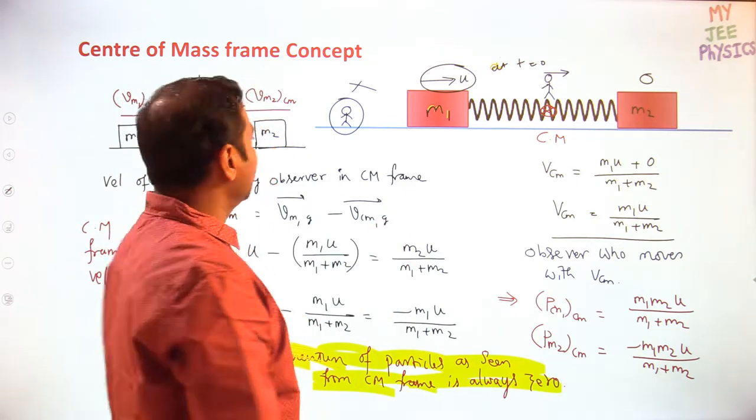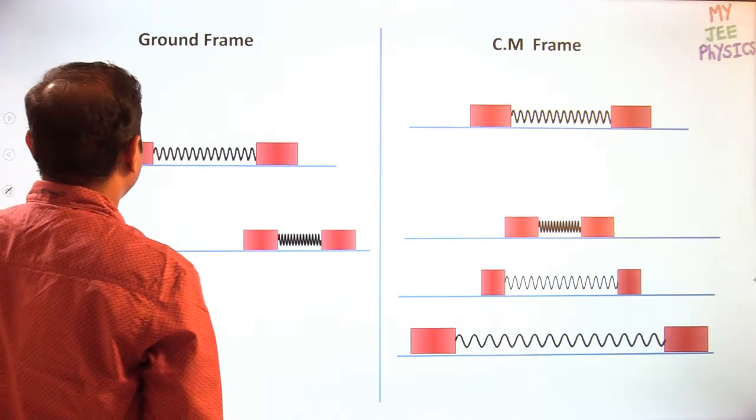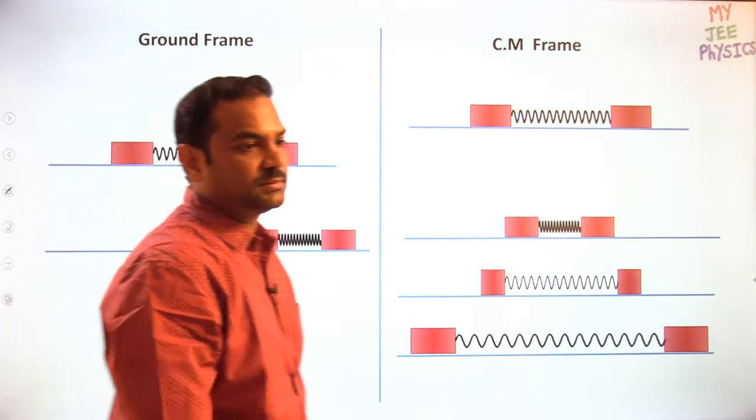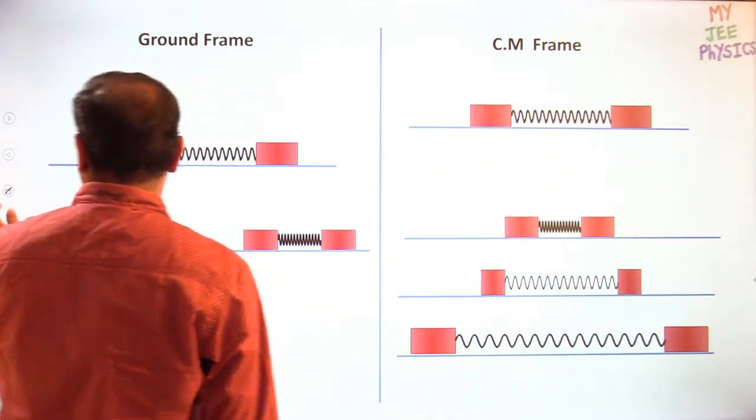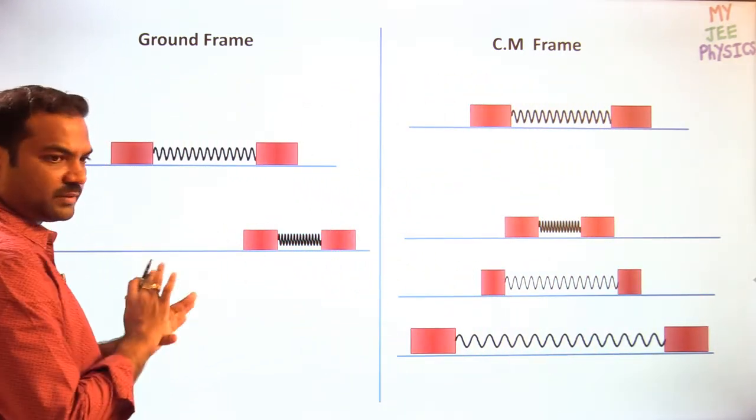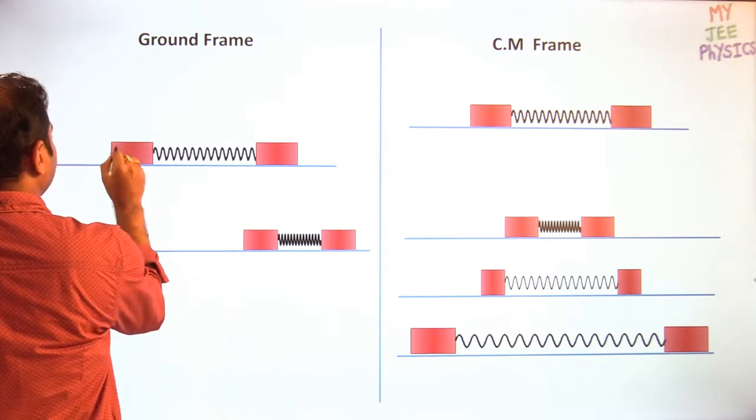Okay. So let us compare now. Let us compare the ground frame and center of mass frame. Here I am getting the same thing only. Whatever we have done, that is the thing we are getting. We are doing it here also.